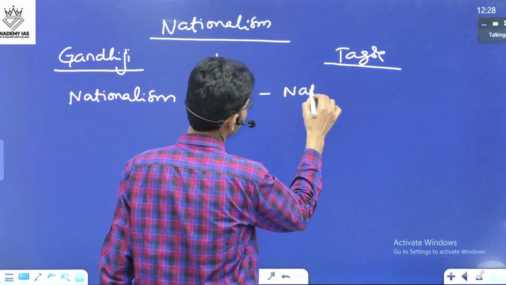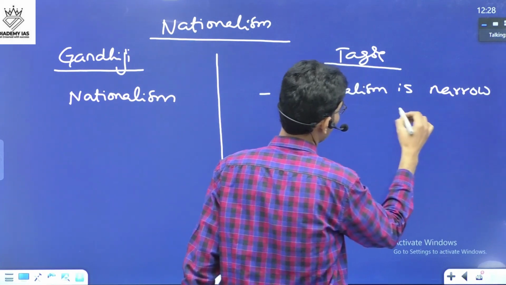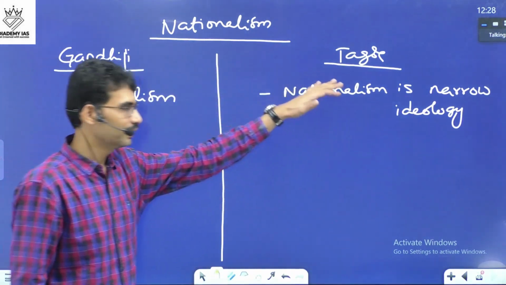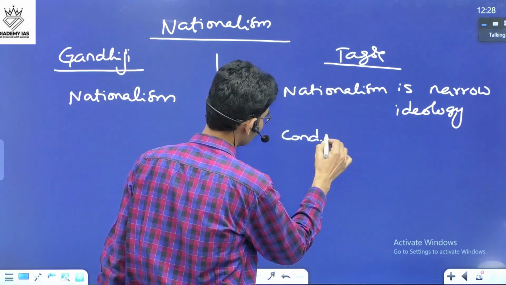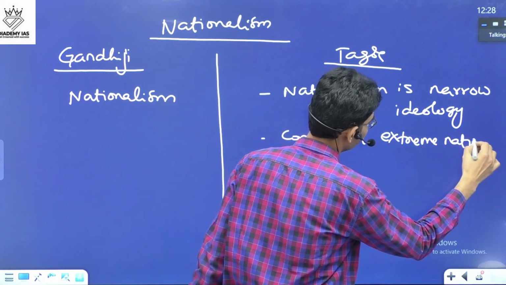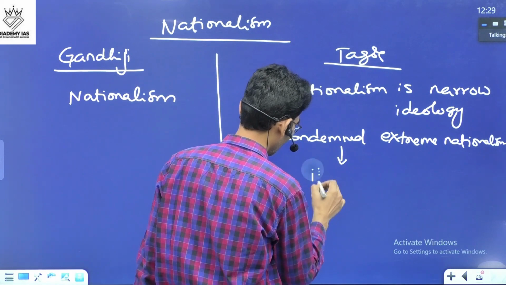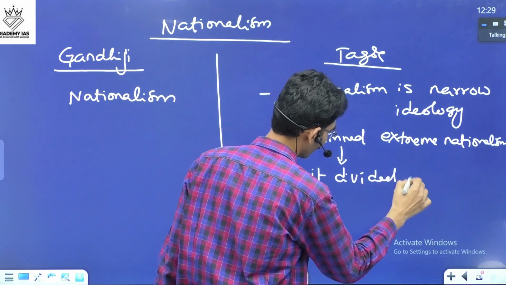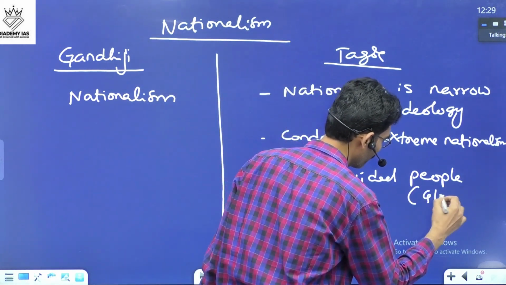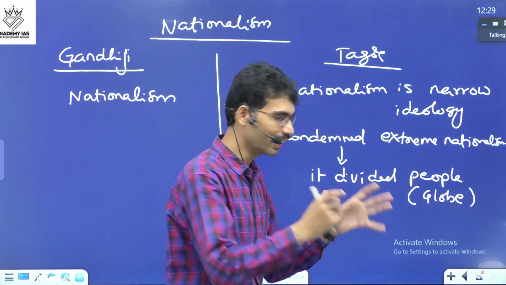Nationalism is a narrow ideology, and he condemned extreme nationalism. He felt that it divides people, that means globe. You have to think people means not Indians or Japanese or Russians. People means entire, whole humanity.